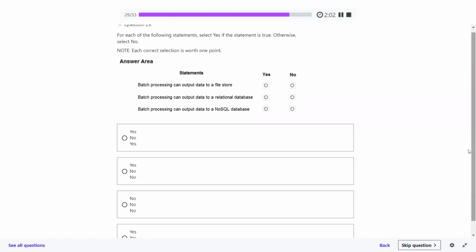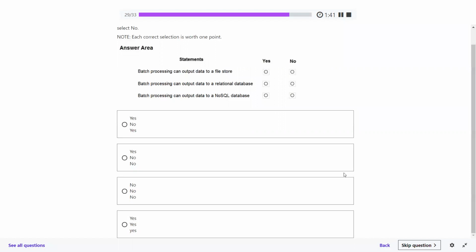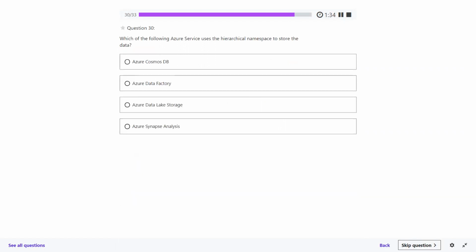Question 29. Batch processing can output data to a file store. Batch processing can output data to a relational database. Batch processing can output data to a NoSQL database. What should be the answer here? The first one would be yes, and the remaining would be no. So we have discussed it, because batch processing does not depend on the relational or non-relational kind of database. Question perfectly fine.